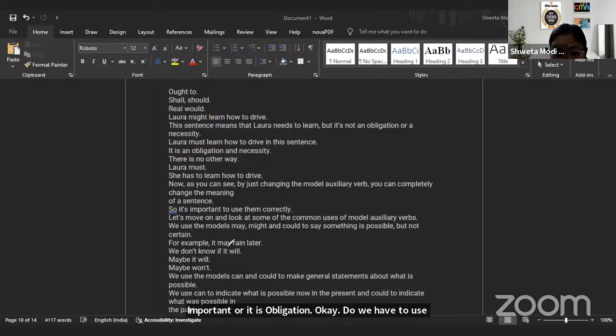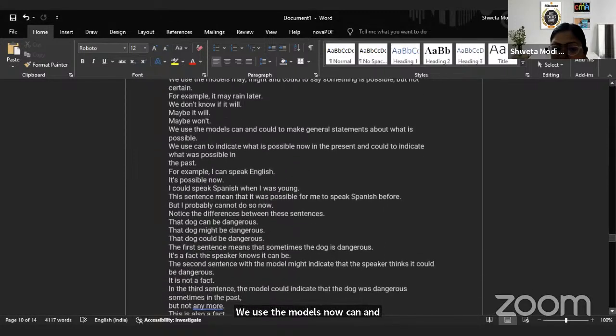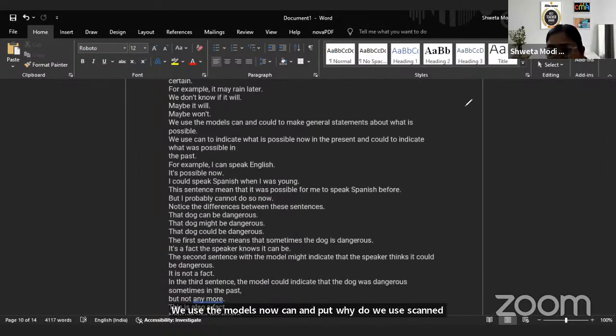Okay. May. What is the meaning of may? May, might, could, that shows something is possible, but not certain, not sure. We don't know if it will rain. Maybe it will rain. Maybe it won't. It may rain. So you don't know the certainty whether it is going to happen or not. We use the modals now, can and could. Why do we use can, or where do we use can and could? Can is used to show what?